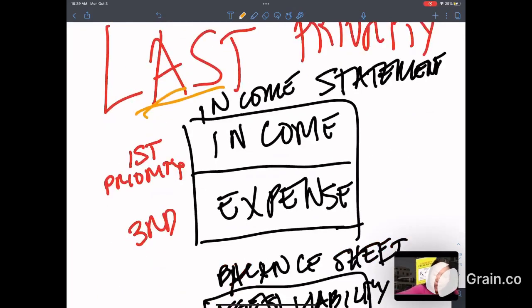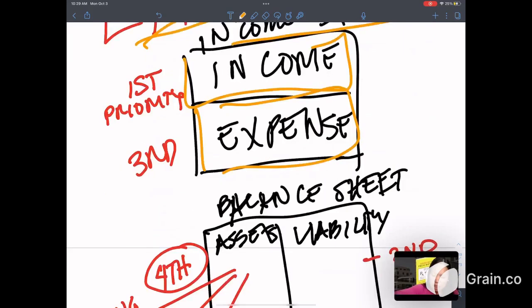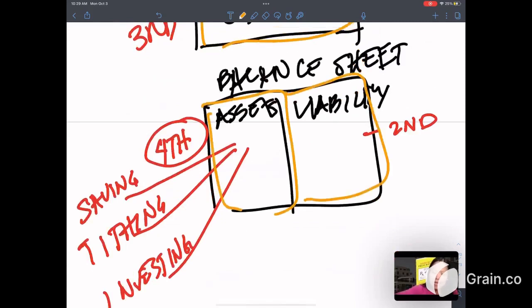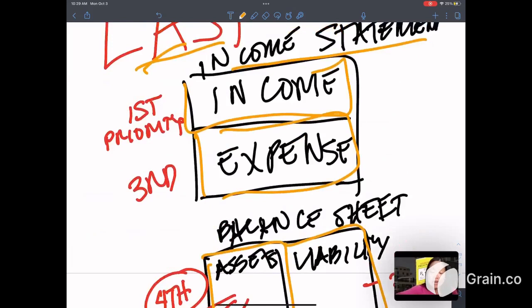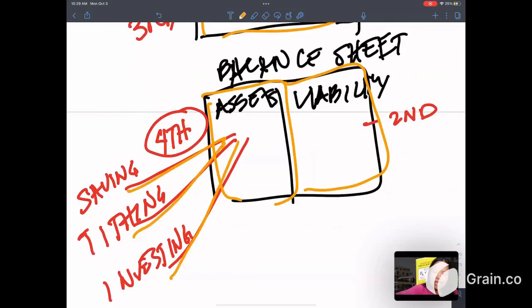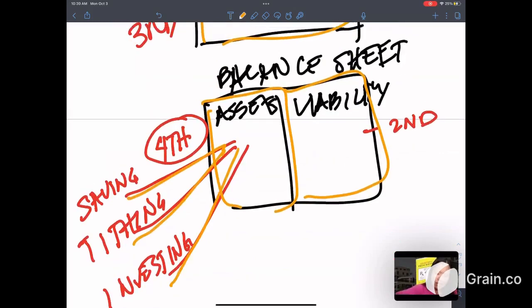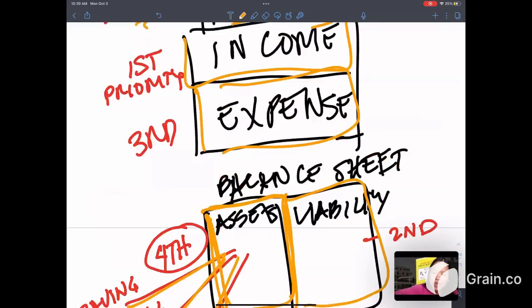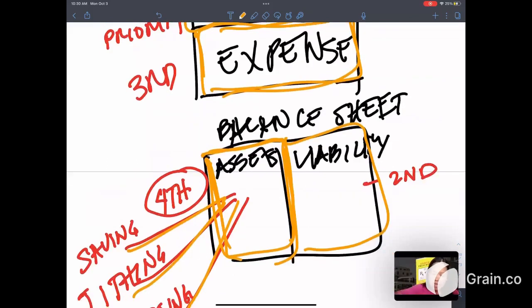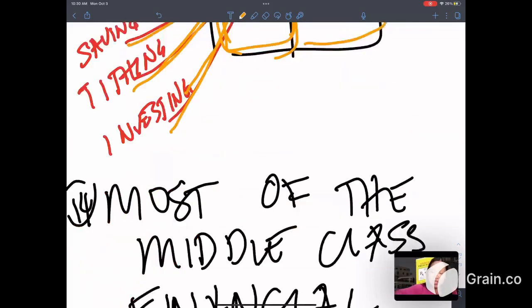So we have the income statement, we have the income, we have the expense, we have the balance sheet, we have the assets, and we have the liabilities. Now, in the middle class financial priorities, the saving, the tithing, and the investing are last. They are in the asset column when they should be in the expense column in the income statement. The middle class, the saving, tithing, and investing are in the balance sheet.